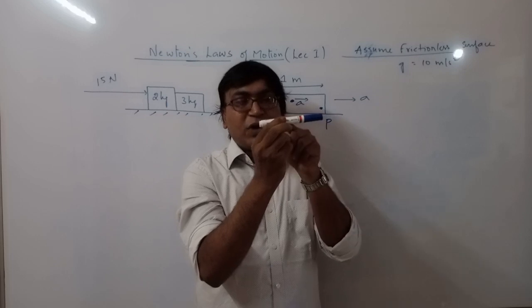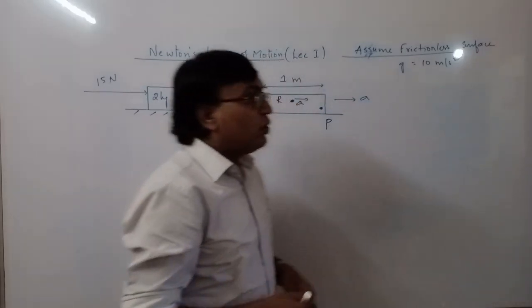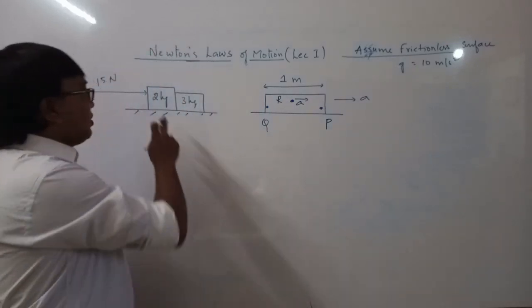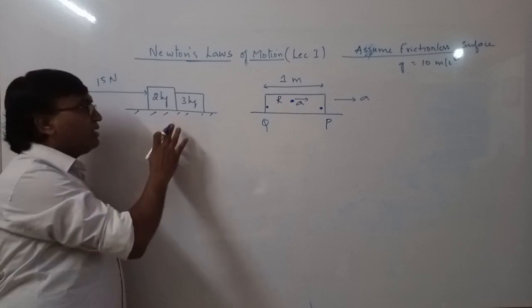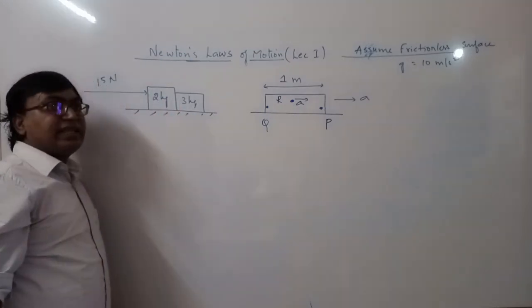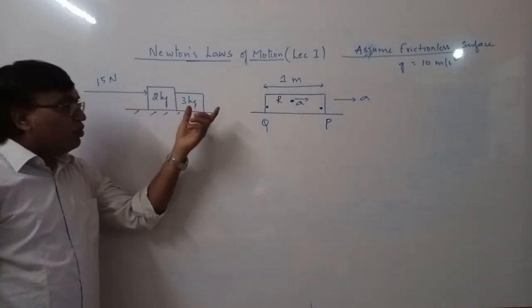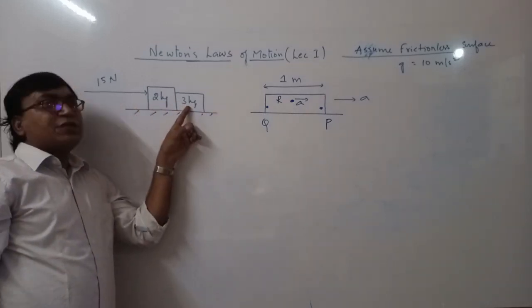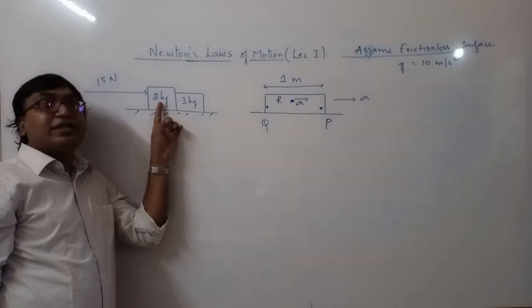Okay, this point is also accelerating with the same acceleration. So if these two blocks are different, both the blocks will accelerate with the same acceleration. So when they move, whatever the displacement this block makes, the same displacement will be for the 2 kg block.